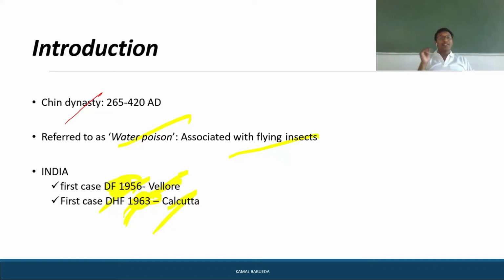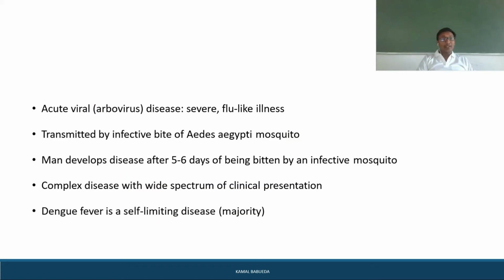Coming to the introductory part, it is an acute viral disease where the signs and symptoms appear suddenly. This is an arbovirus disease causing a severe, flu-like illness. When a person experiences flu, the body is disturbed and suddenly the illness becomes very severe. In the same way, when a person is affected with dengue, it mainly affects the circulatory system and the person becomes very ill.